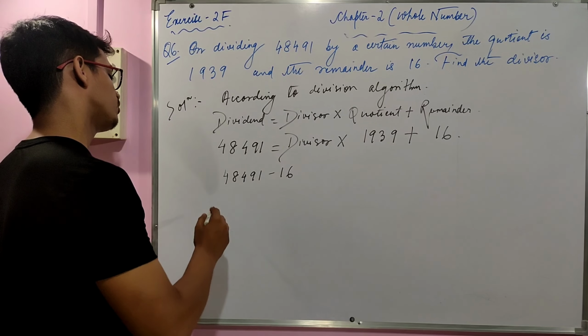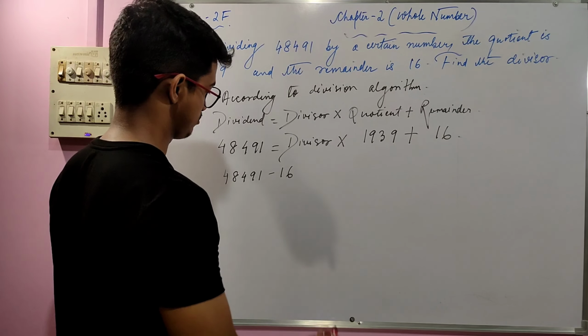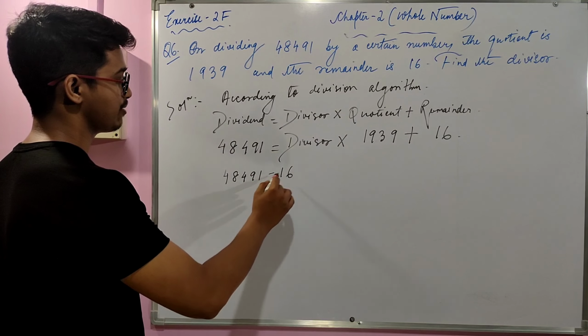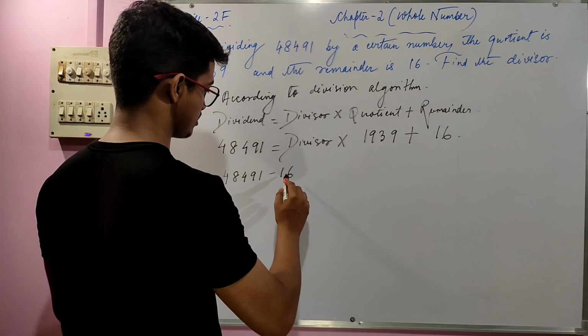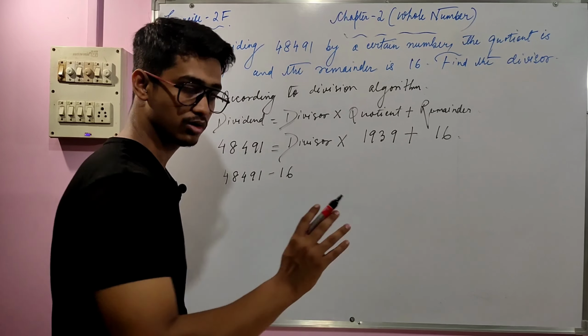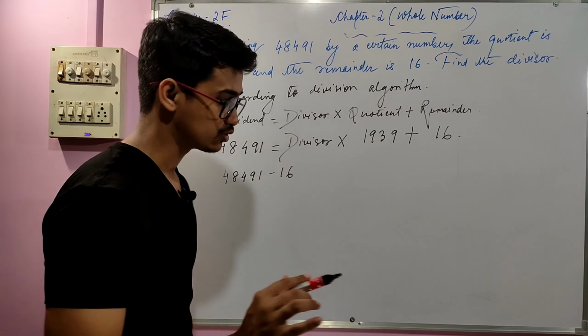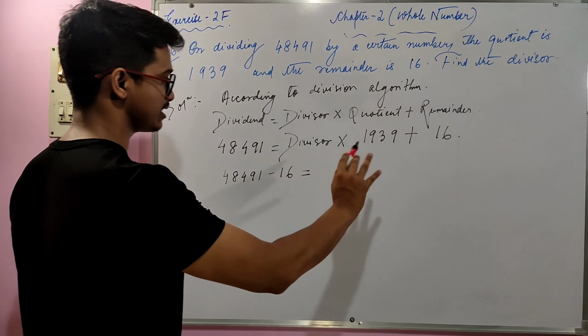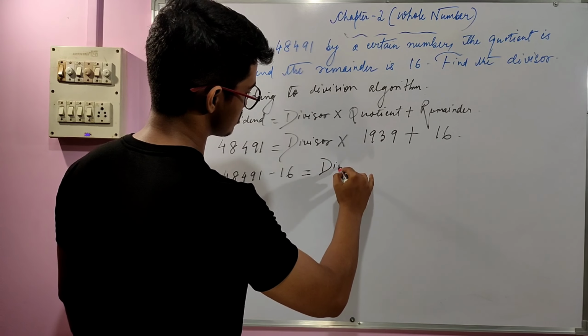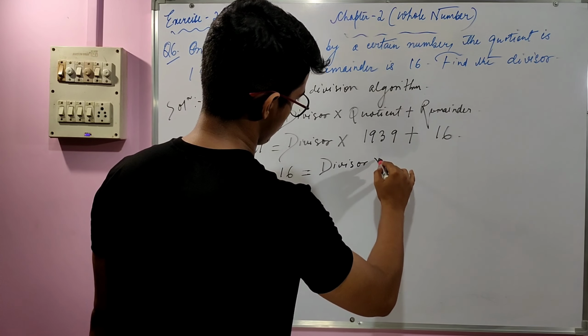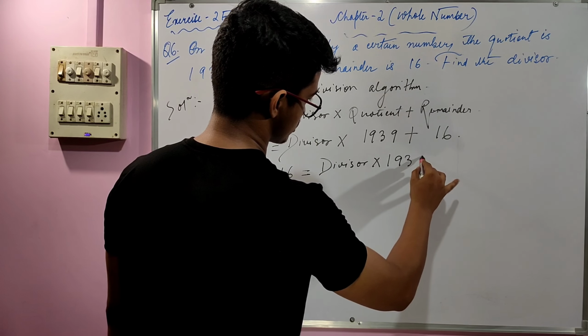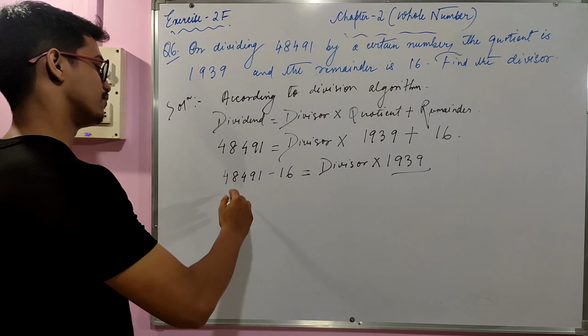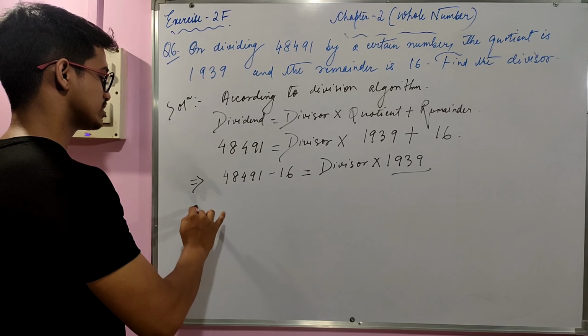So 48491 minus 16 gives you what? Before doing the actual calculation, let's fill in all such things as they are. So divisor into quotient, right? So now let's find out what the result is.